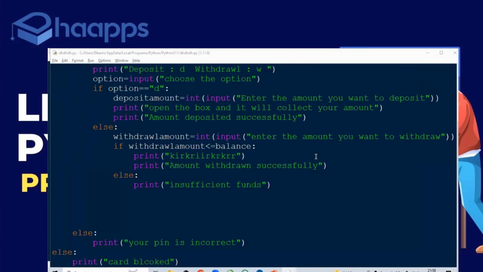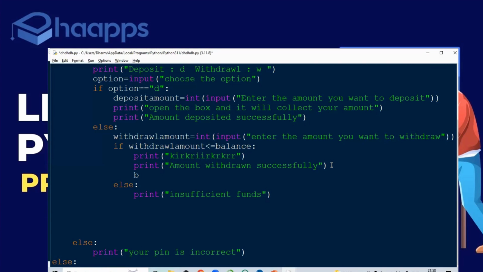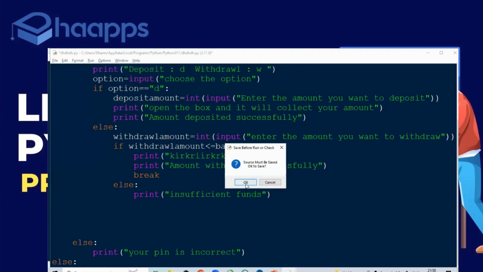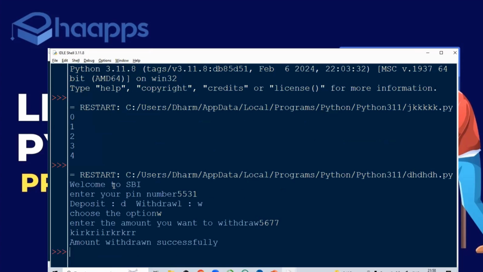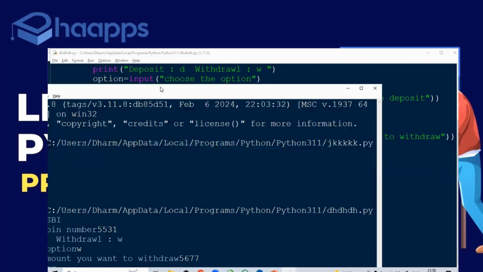So where do you want to use the break statement? Here I want to use the break statement. So immediately, as soon as I get the amount, you break. Enter your pin number, 5531, withdraw, amount withdrawn successfully, and you can move from there.